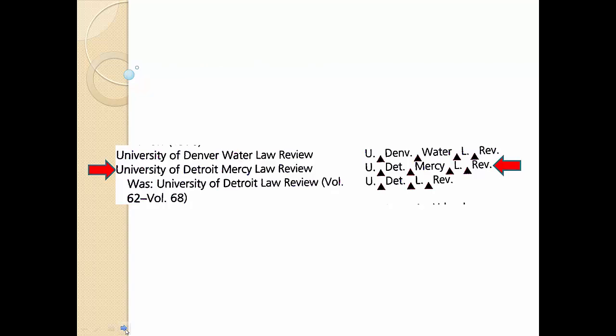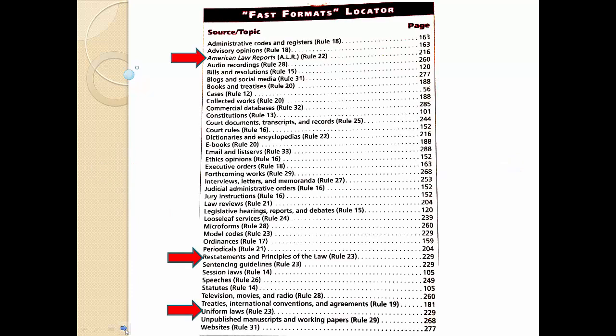You'll come across many secondary source abbreviations. Appendix 5 of the Allwood Manual lists all of the legal periodical abbreviations, such as for our law school's law review, the University of Detroit Mercy Law Review. Other secondary source abbreviations may be found simply by looking up their titles in the FAST Formats locator on the inside front cover, or by utilizing the thorough index at the back of the book.